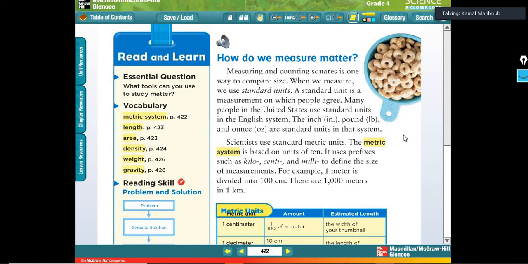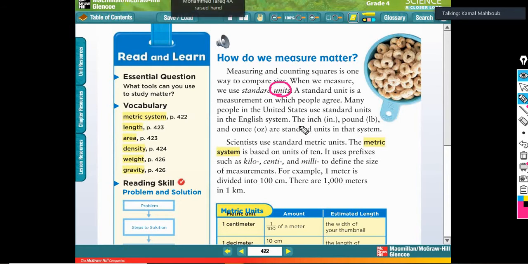Now, also guys, we said before that we have something called a unit. What is the unit? The unit is very important to understand what I'm talking about. When I say that I spent one with my friend yesterday, and stop talking, which one? I don't understand you.